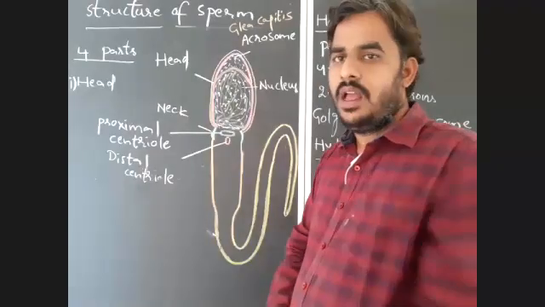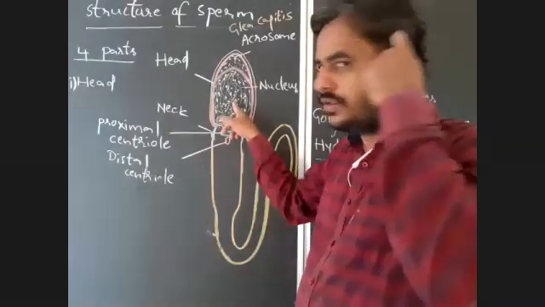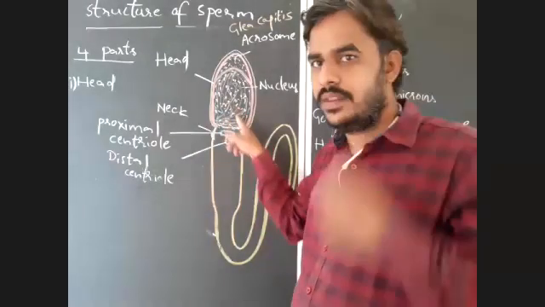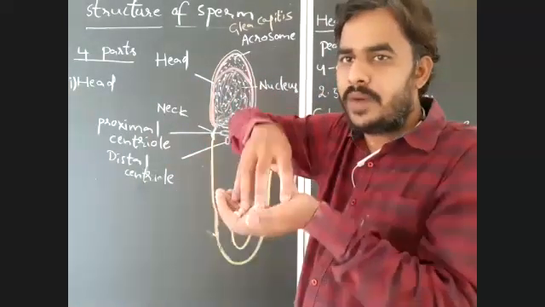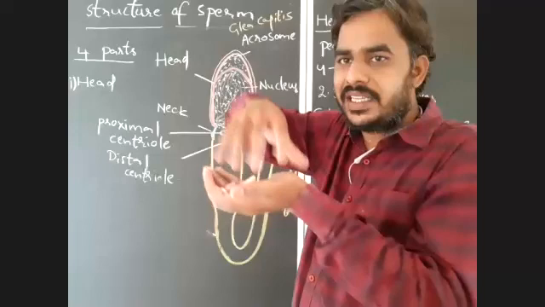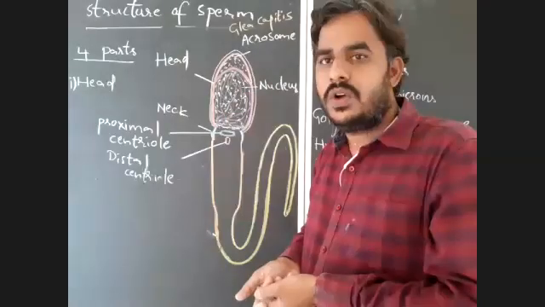Later, this ovum will modify into zygote. So, the proximal centriole will enter into the zygote.